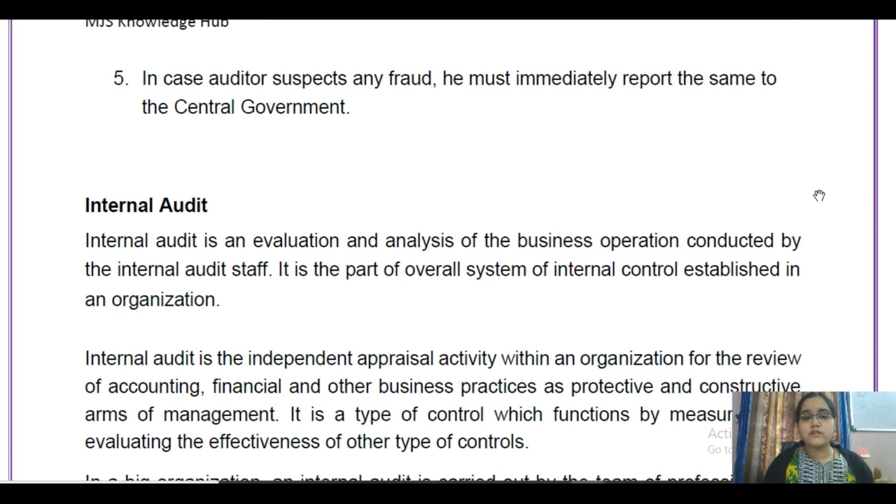So in the coming video we will see the other two types of audit, like secretarial audit and cost audit, and later in the further part we will be seeing what the other kinds of audit specified by the ICSI are as a part of the CS Foundation course, and also a few aspects of the benefit of having internal audit we are going to see in part 3.